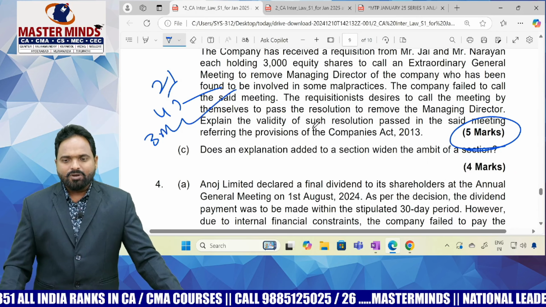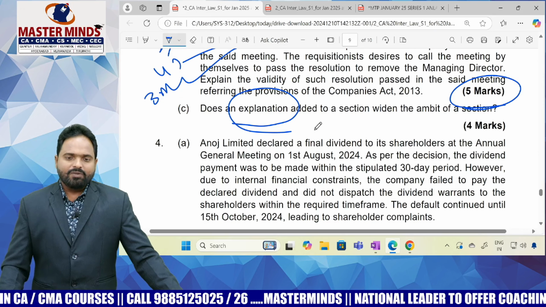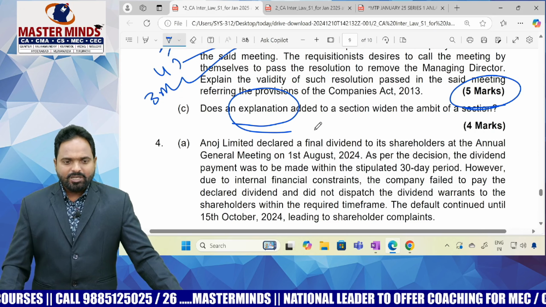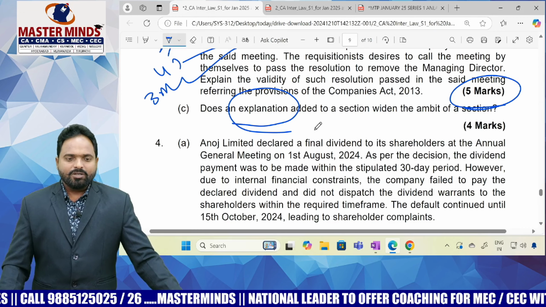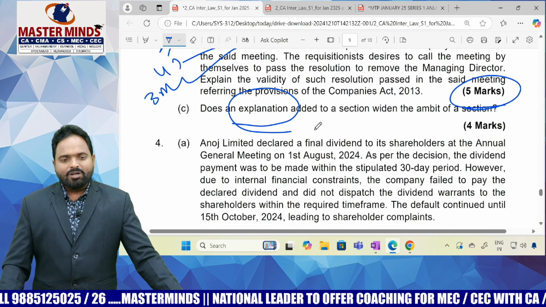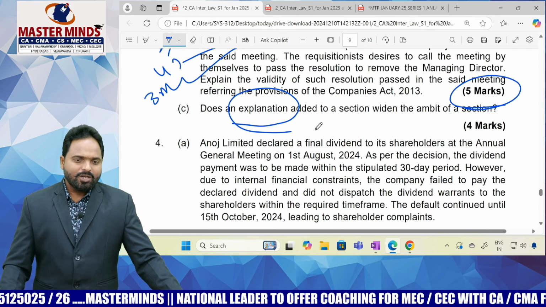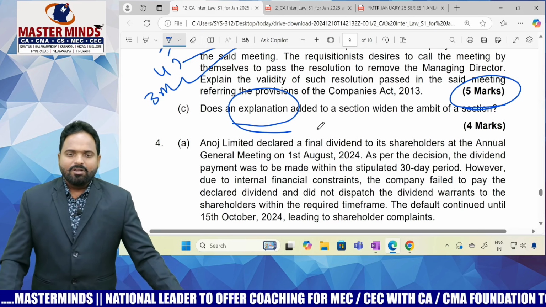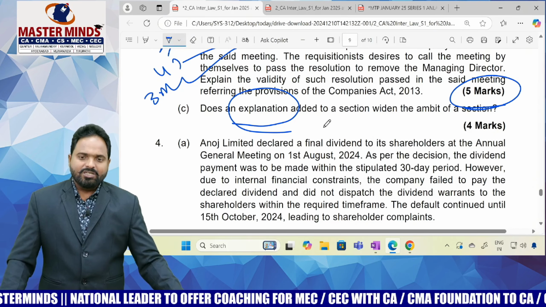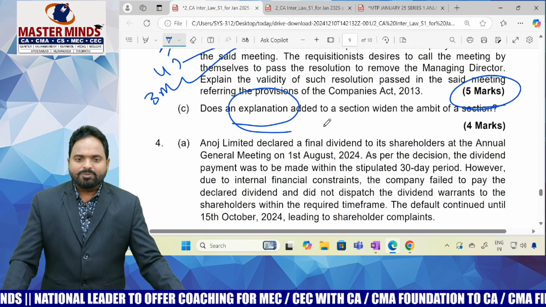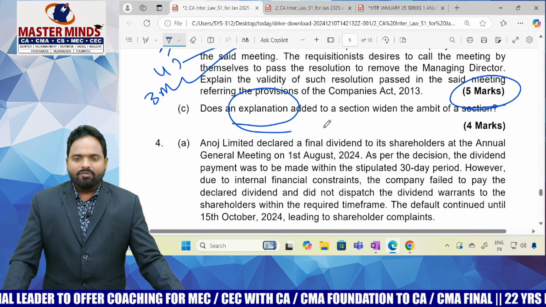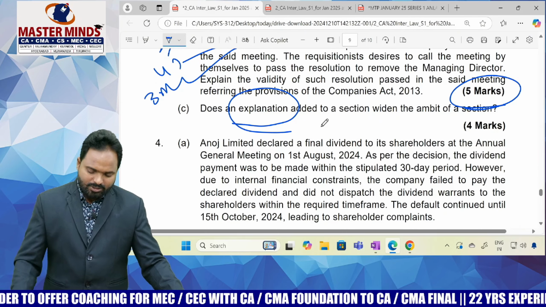And as an explanation added to a section, I referred to examples of the LLP Act for explanation, and the Companies Act also. Explanation is there for Section 7 of the LLP Act 2008. And for the Companies Act 2013 also, for so many sections explanations are there. So can an explanation widen the ambit of a section, that is what they are asking. If there is a conflict between explanation and section, what do we have to follow? Yes, an explanation can widen the ambit of the section. So this question is there, you can write.